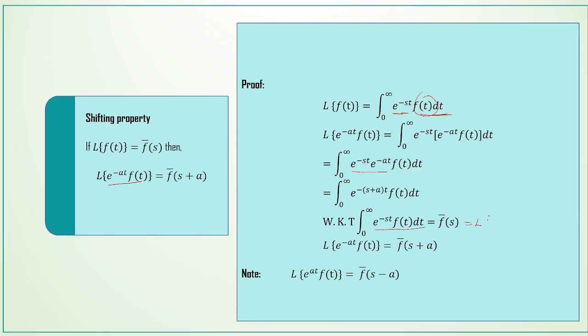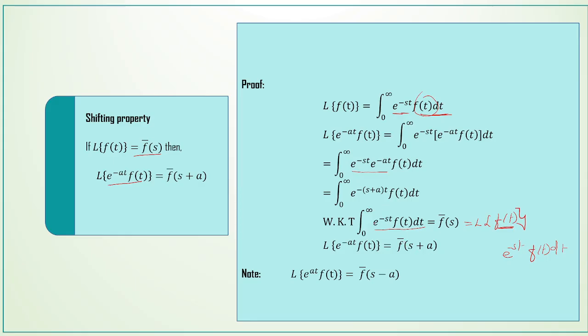That is L of f of t. It is denoted as L of f of t, and it is given L of f of t is equal to f bar of s. And then L of e power minus at f of t is equal to the integral of e power minus st into f of t dt. So L of e power minus at into f of t is equal to f bar of s plus a.